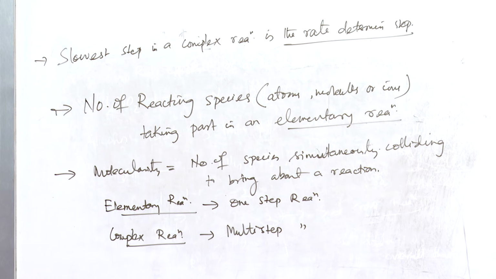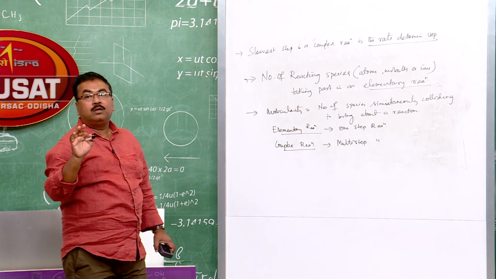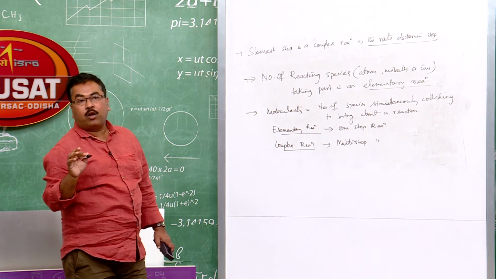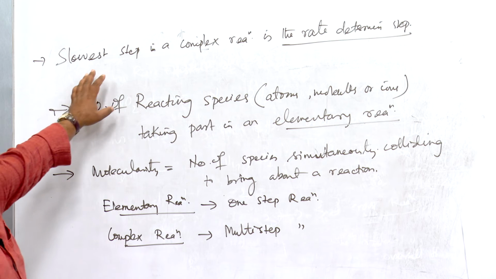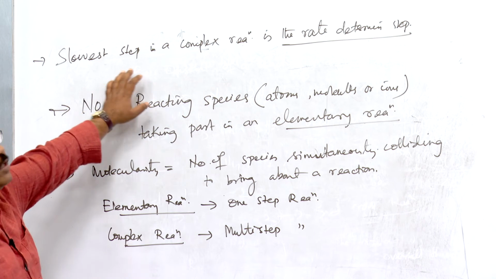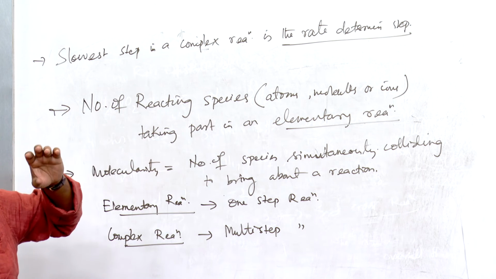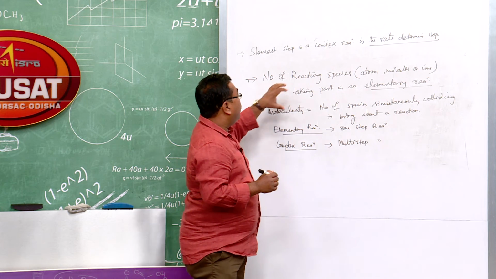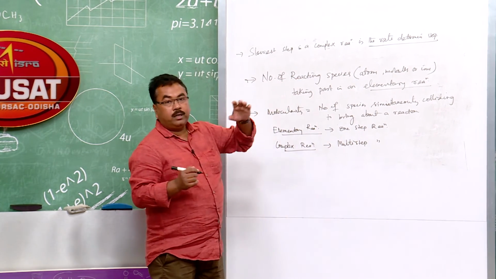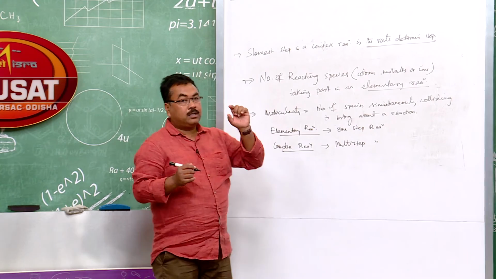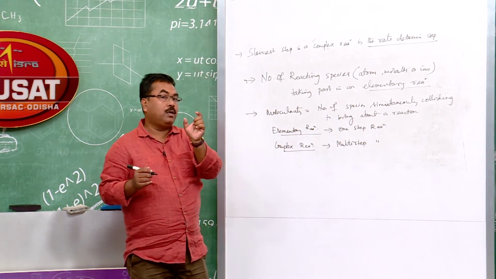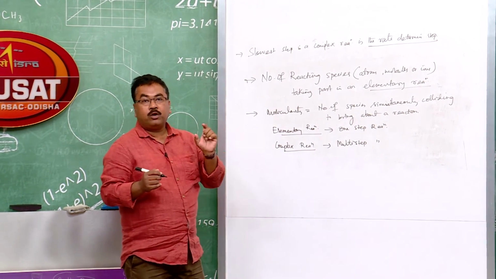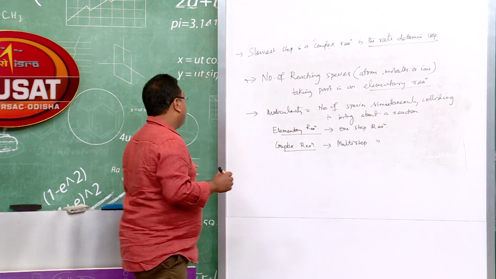That means the reaction order comes out of the power of that rate law. In a multi-step reaction, only the slowest step is important for determining the reaction order or determining the rate.